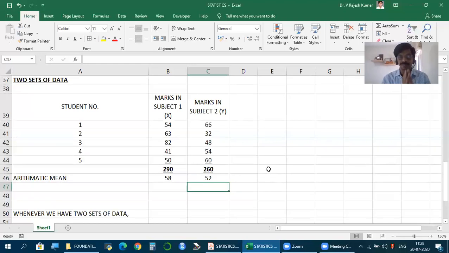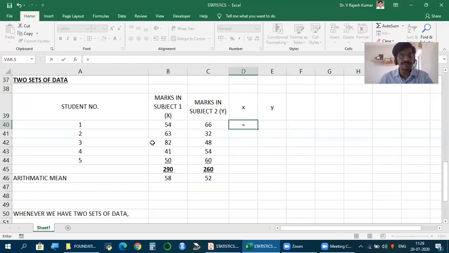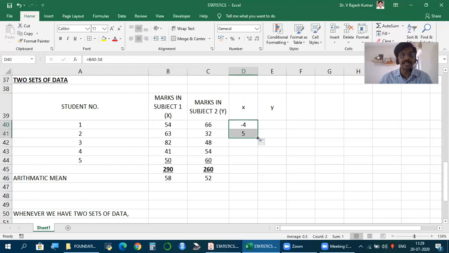So whenever you have two sets of data, first keep so much ready. Then find small x and small y. Just for simplicity, mention small x and y. What is small x? X minus x bar. Small y, y minus y bar. Deviations. And how to take, we know. 54 minus 58, minus 4. 63 minus 58, 5. 82 minus 58, 24. 41 minus 58, minus 17. 50 minus 58, minus 8. Take the total. What was the verification? This total must be 0.